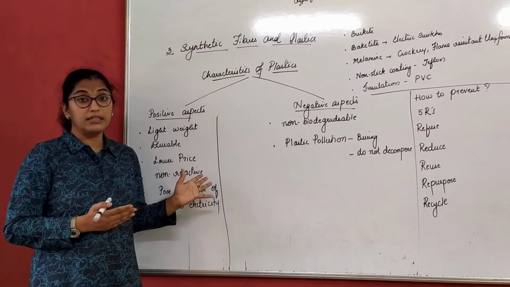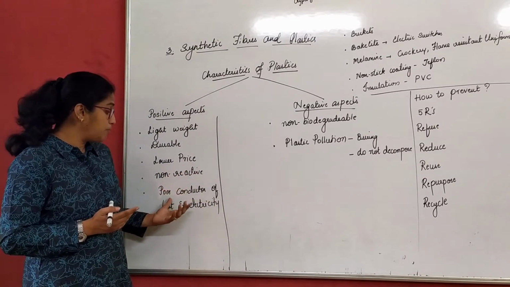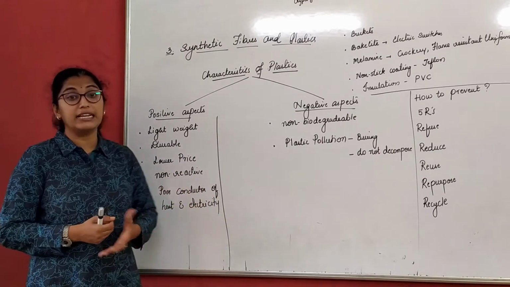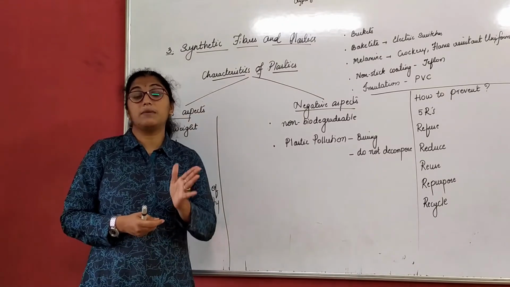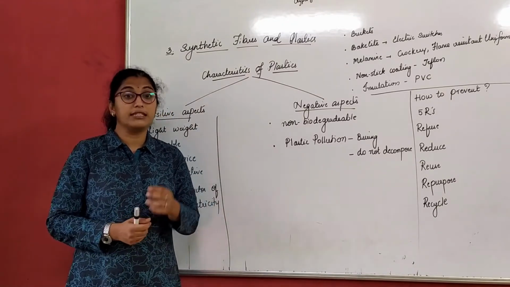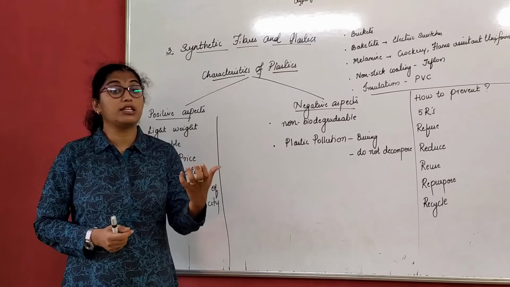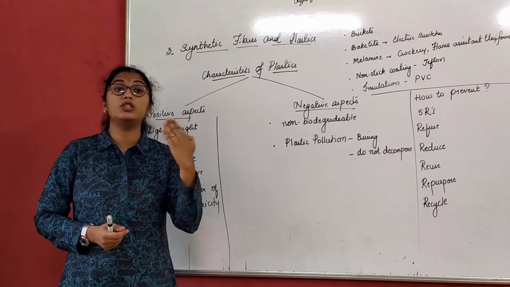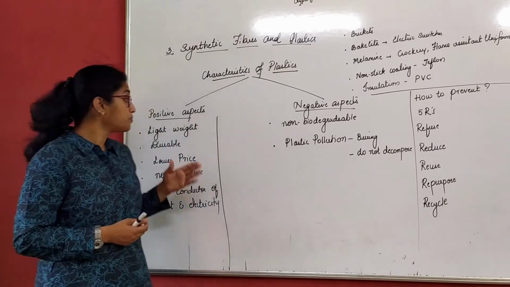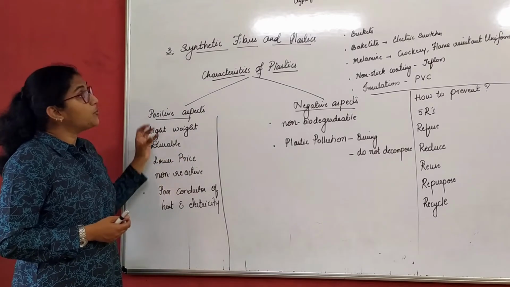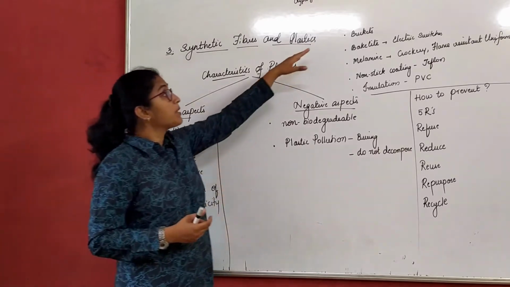So we use plastic. Plastics are poor conductors of heat and electricity. Since plastics are poor conductors of heat and electricity, they are used in electric switches as well as in insulation covering, right?